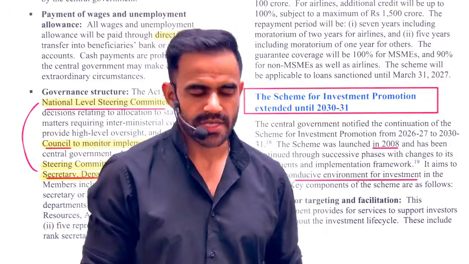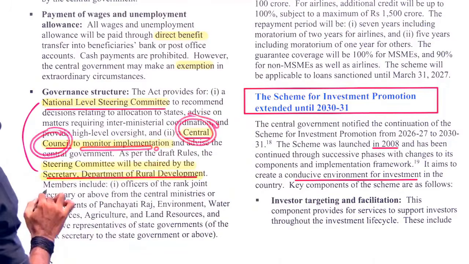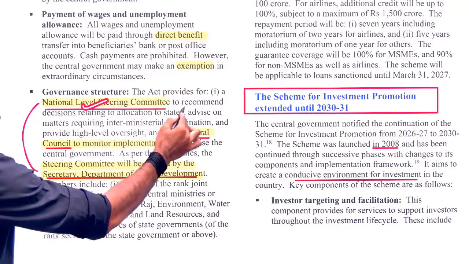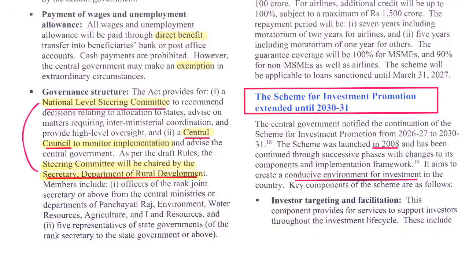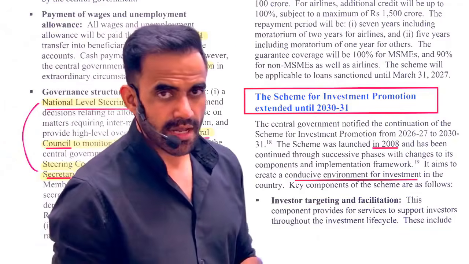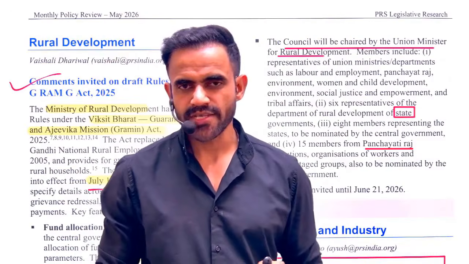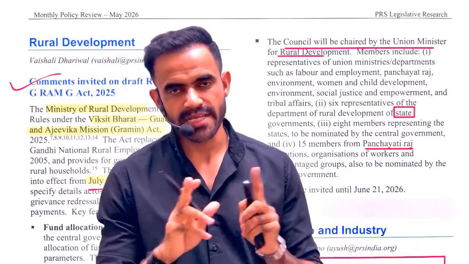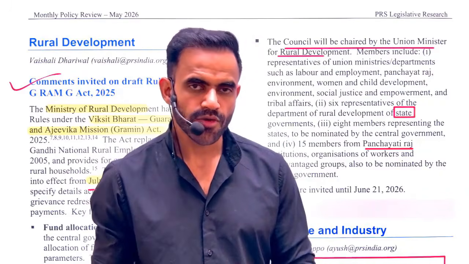There is one more body, the Central Council. The Central Council is going to monitor the implementation, and the steering committee is going to recommend decisions related to allocation. So two bodies are there, one is the steering committee, one is the council. The council will be headed by the Rural Development Minister, and the steering committee will be headed by the Secretary of Rural Development.